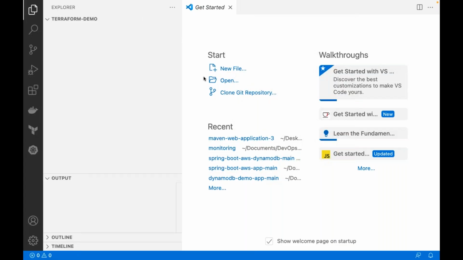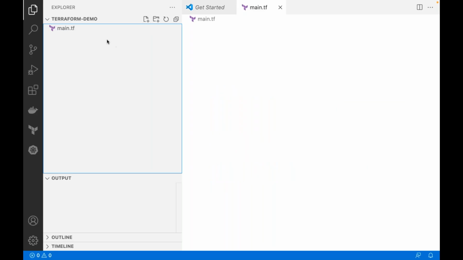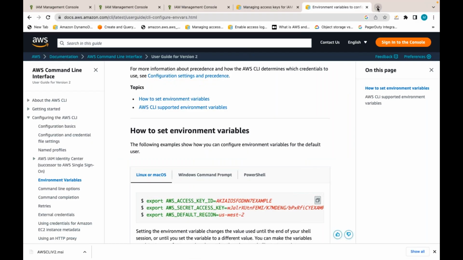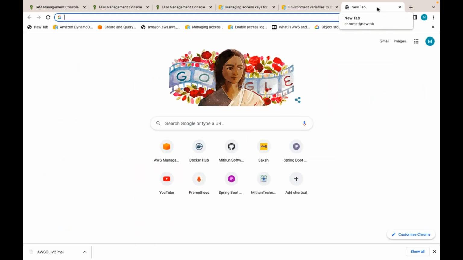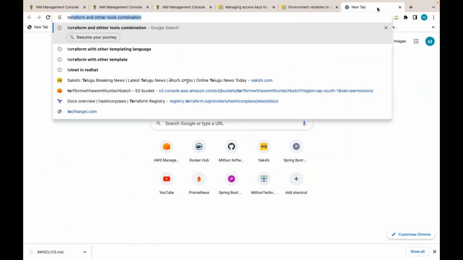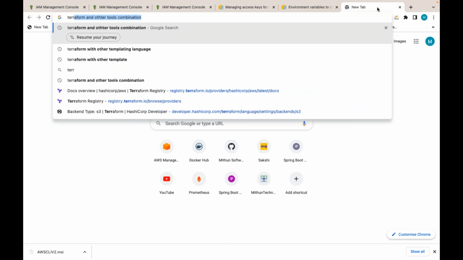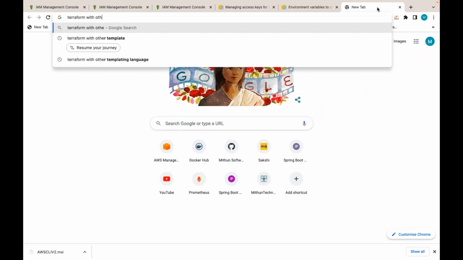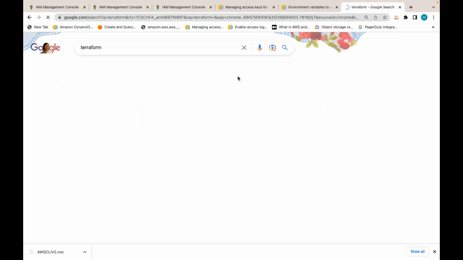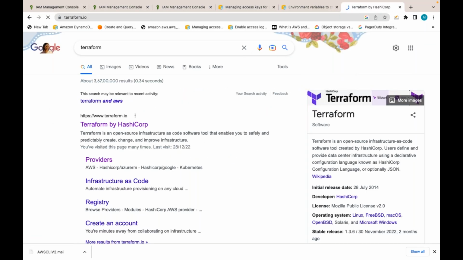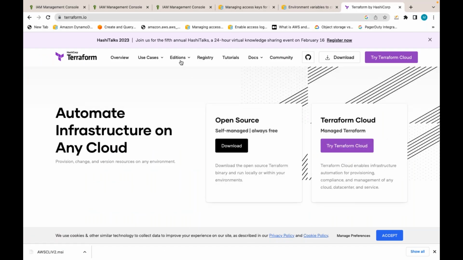Now let me develop the Terraform script. Let me create one file, something like this. I'm going to discuss all these things later, if you have to use Terraform. I will go with the AWS provider, because I want to manage resources using AWS. So let me try with the AWS provider.